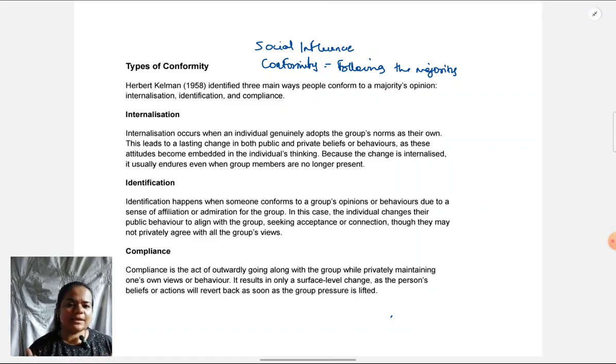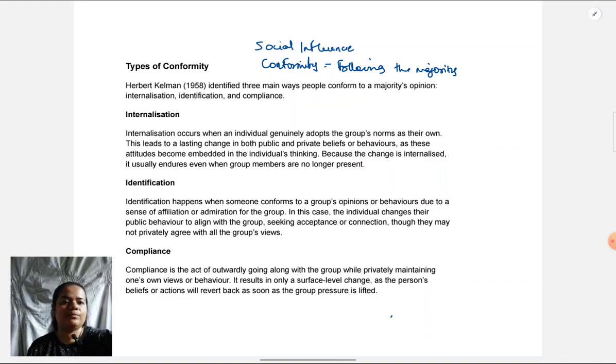Then we can take a stand on whether that's the right thing to do or not the right thing to do. As of now, in the syllabus, first we have to know types of conformity before we delve into deeper issues. So let's understand the ways in which conformity can take place.